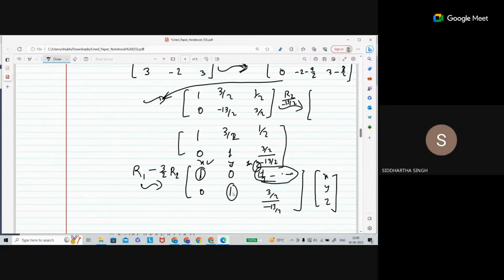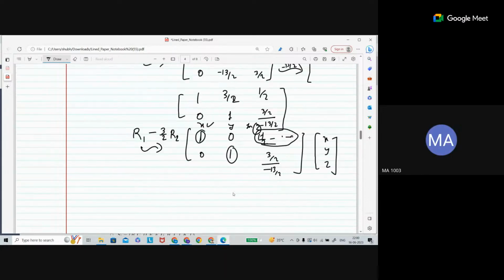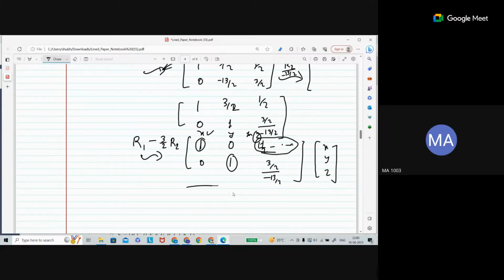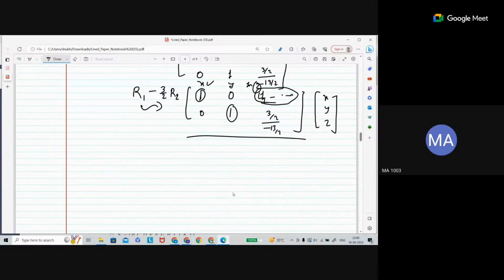Sir, can you please explain the reason behind this? Why is it called dependent and why independent? Yeah, the reason behind it. Now, can you tell me? See, you have a reduced row echelon form, no? So can you tell me what is going to be the system of linear equations after changing to the reduced row echelon form?